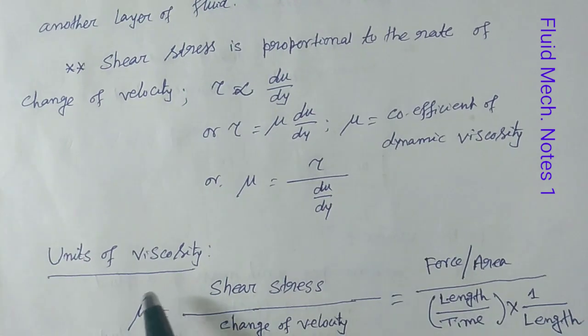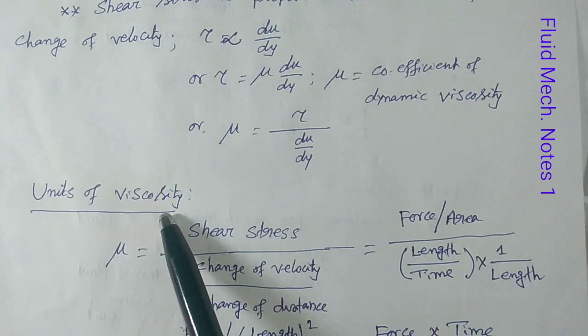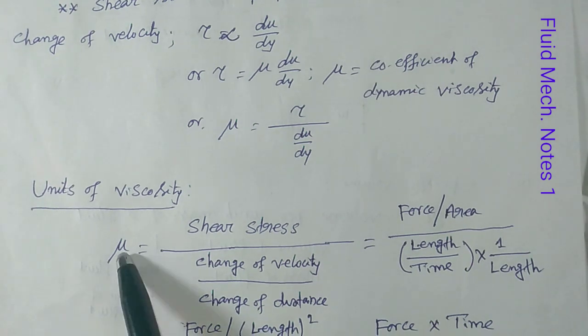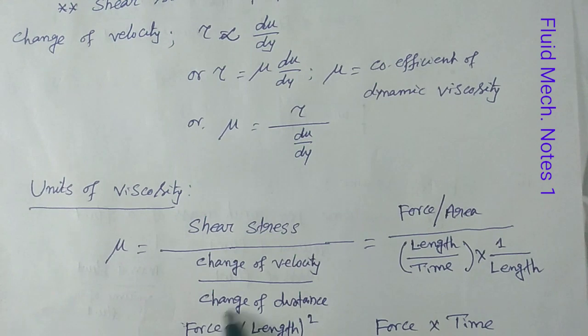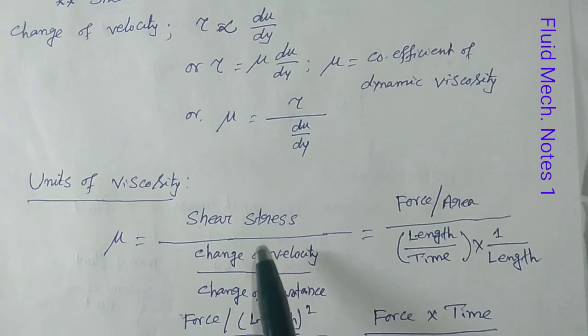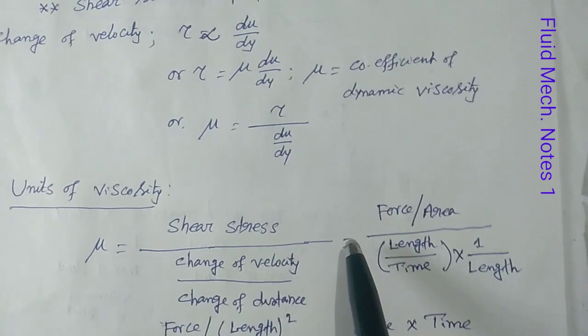Now the unit of viscosity. This is very important. Whenever the term viscosity is used, you should know that by default it is dynamic viscosity. So here the unit of dynamic viscosity is being discussed. We know that mu equals shear stress by change of velocity by change of length, that means velocity gradient.